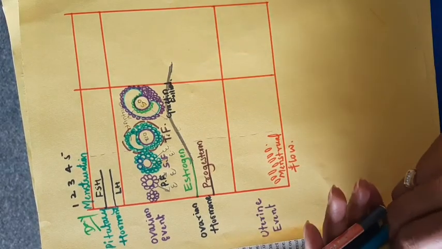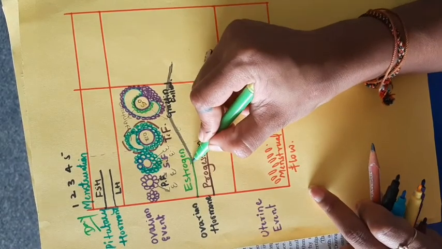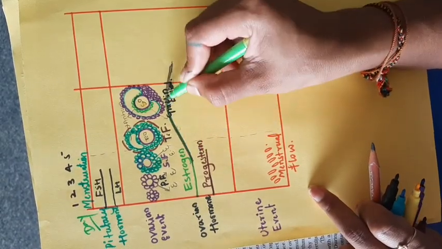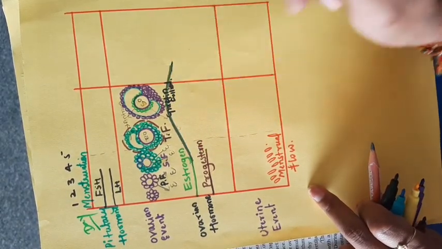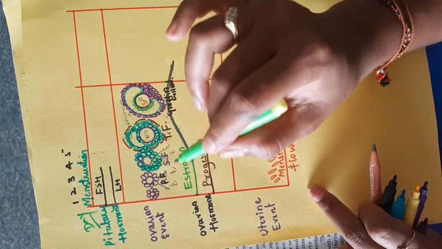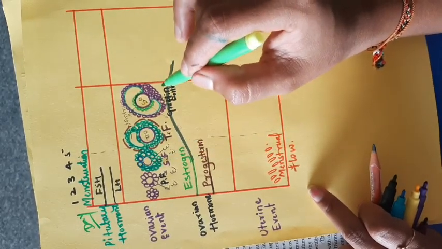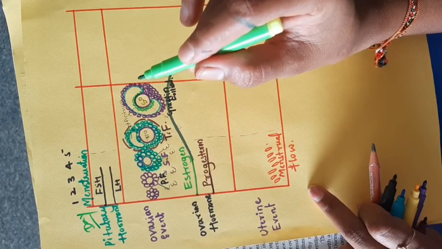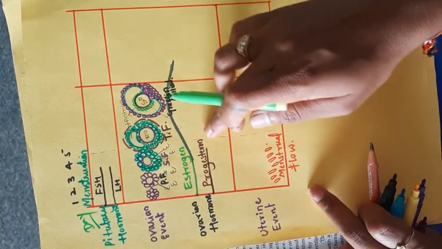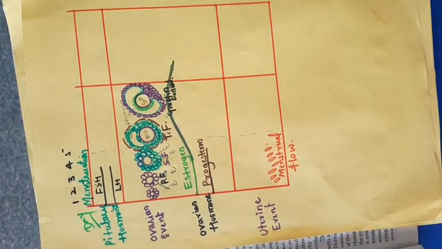I will use the green color. Forget this labeling. When the Graafian follicle has more follicular cells, the estrogen level increases.